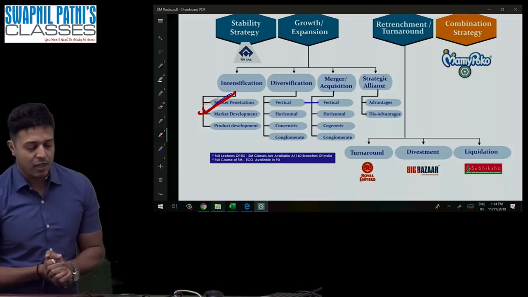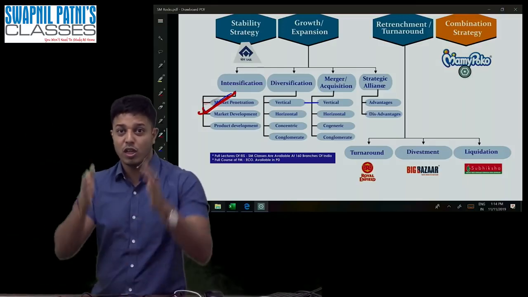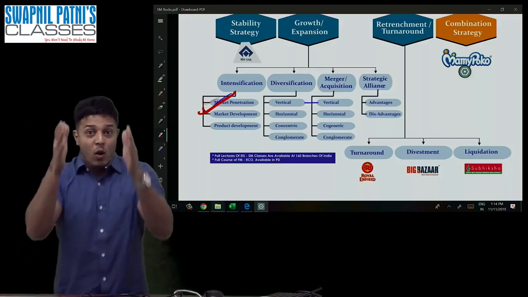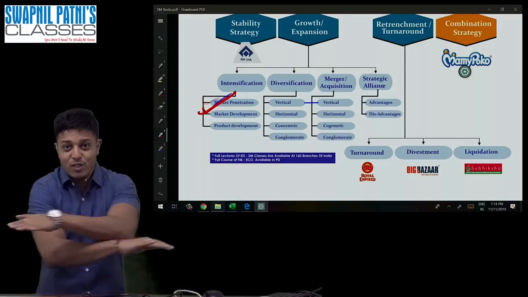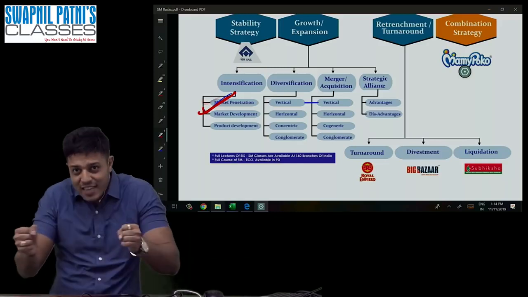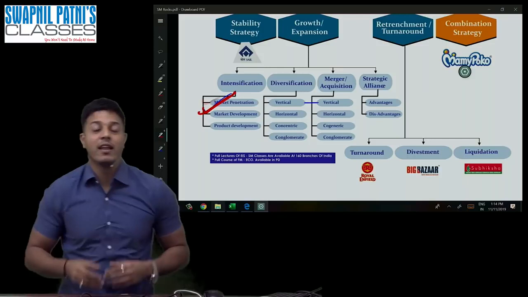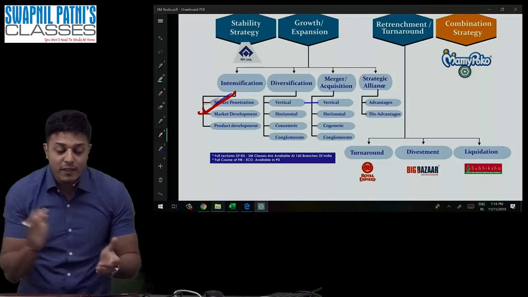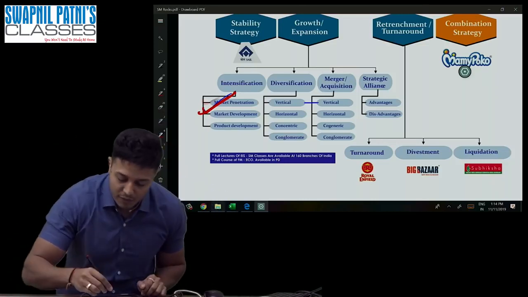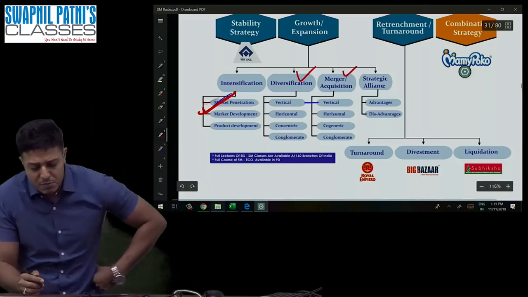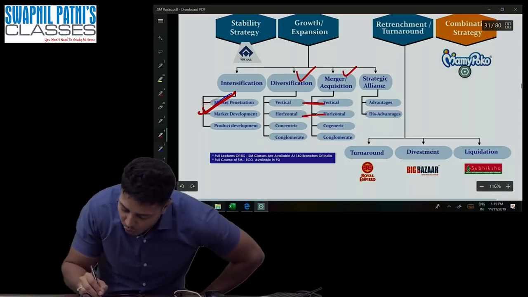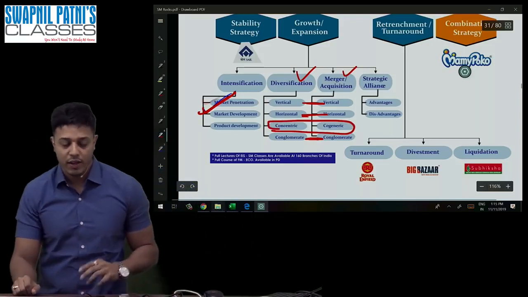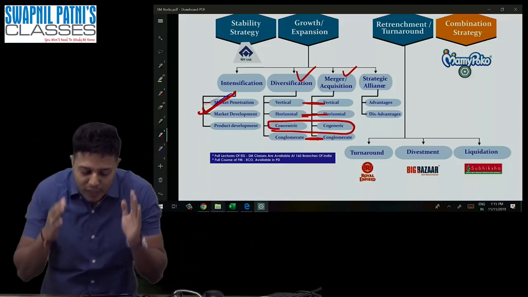That's all, guys. Now we are talking about diversification: vertical, horizontal, concentric, conglomerate. There's one more difference. You have to be very careful about diversification and merger. You'll find vertical, horizontal, conglomerate in both. There's only one difference: concentric and co-generic. So whenever you write or read, you have to be very careful.